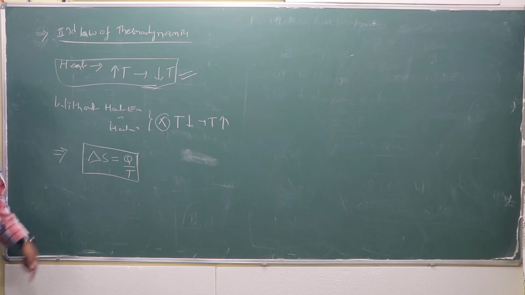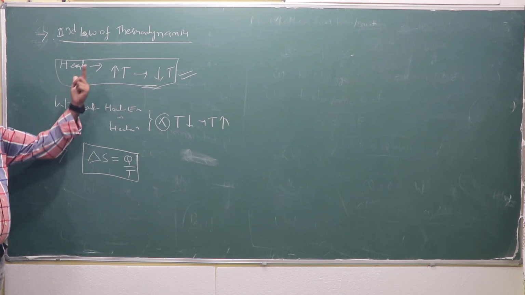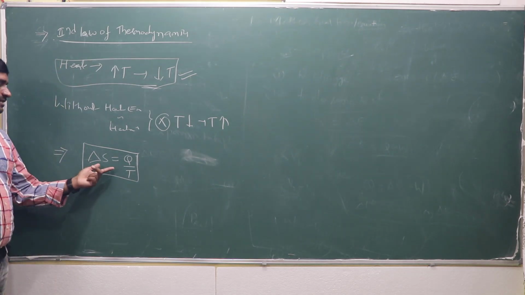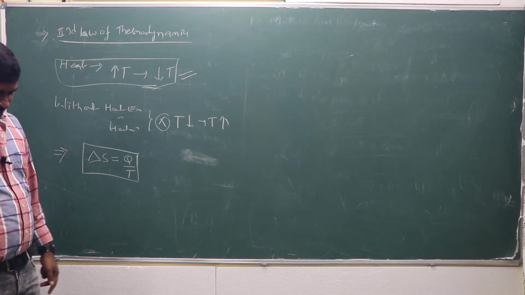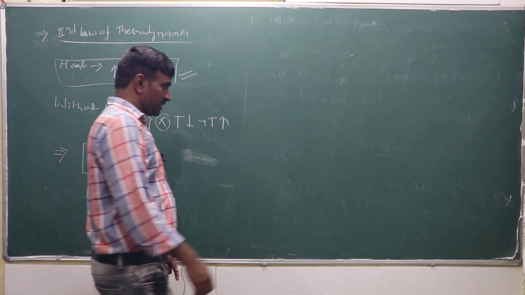Delta S is equal to Q by T. We use that frequently as a form of the second law of thermodynamics. The exact equation is not mentioned, but we use it. Right? Second law of thermodynamics.